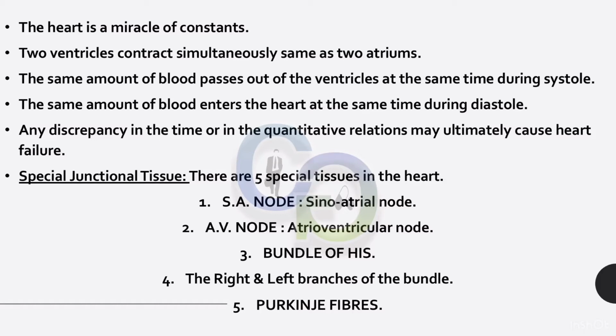Special junctional tissue. There are 5 special tissues in the heart: the SA node, sinoatrial node; the AV node, atrioventricular node; the bundle of His; the right and left branches of the bundle; and the Purkinje fibers.